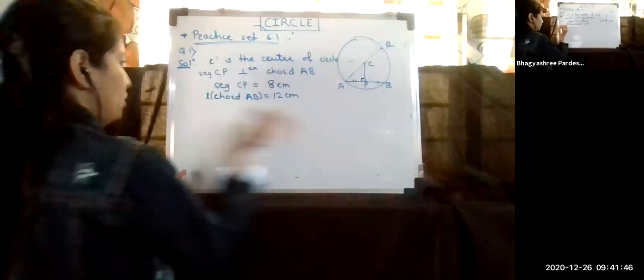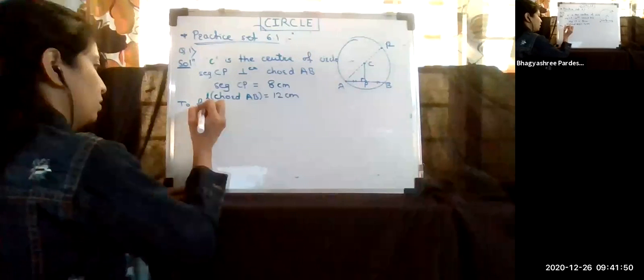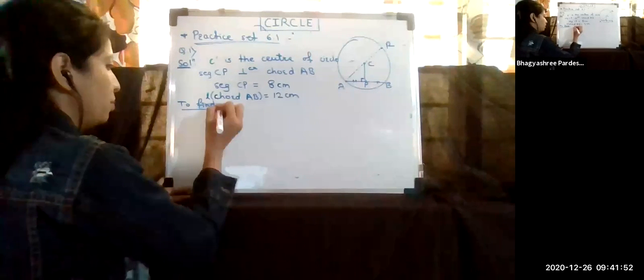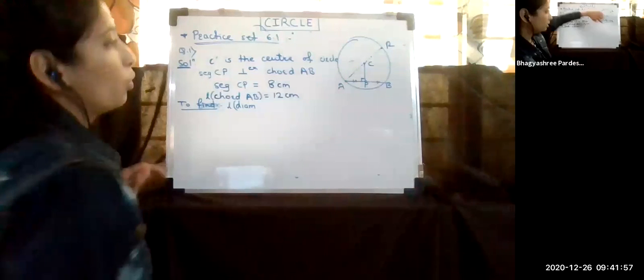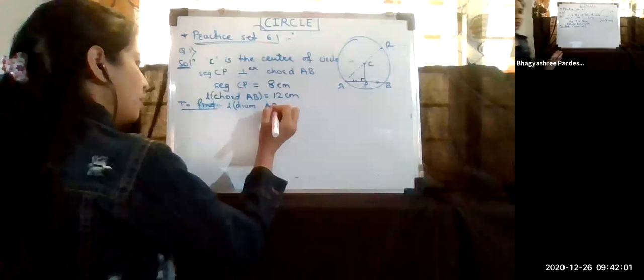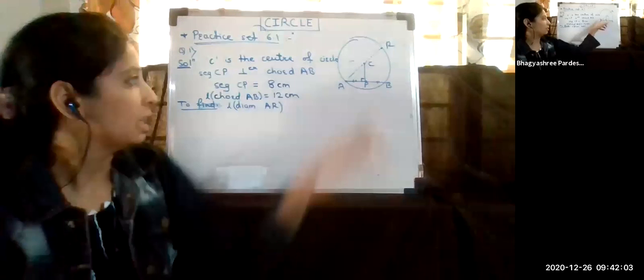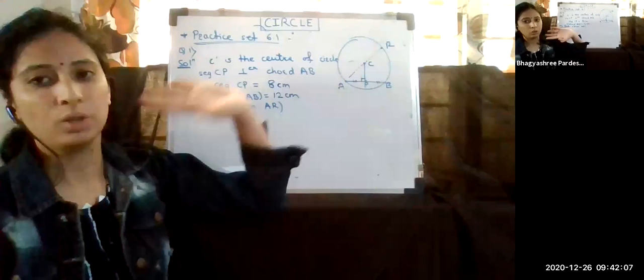Okay, these two things are given. What do we have to find? We have to find the diameter, or the length of the diameter. What is the diameter? This AR. I have to find the length of diameter AR. So it's very easy, students. CP is given, AB is given, and we know that this is 90 degree. So use the Pythagoras theorem here.